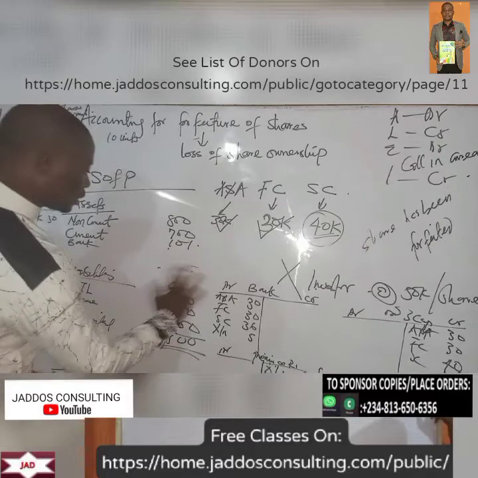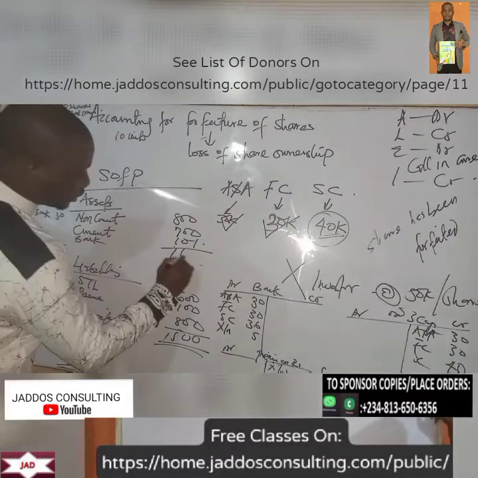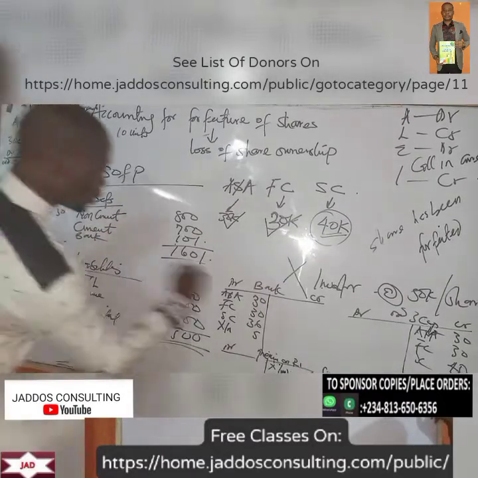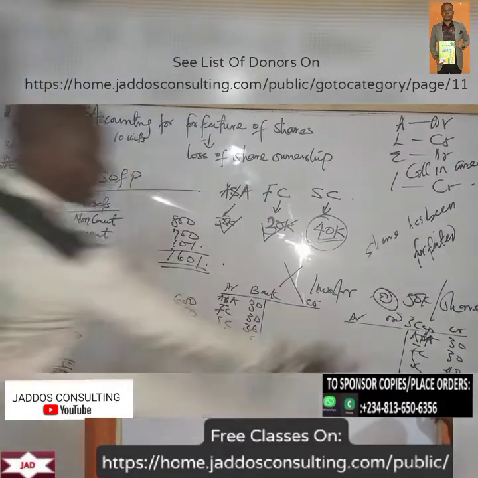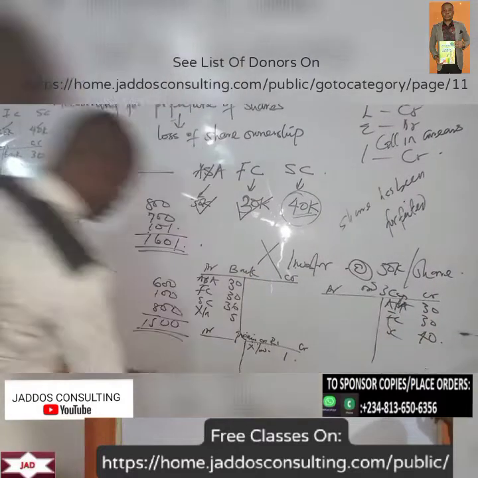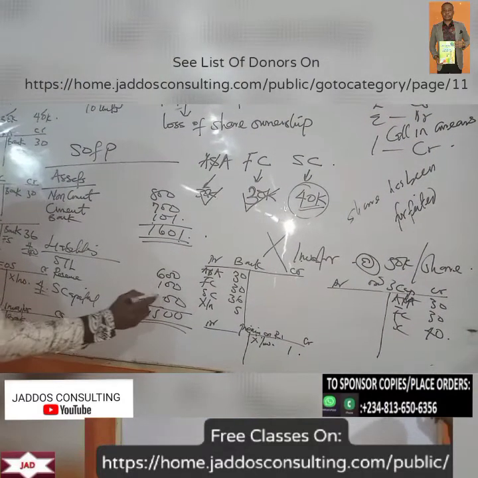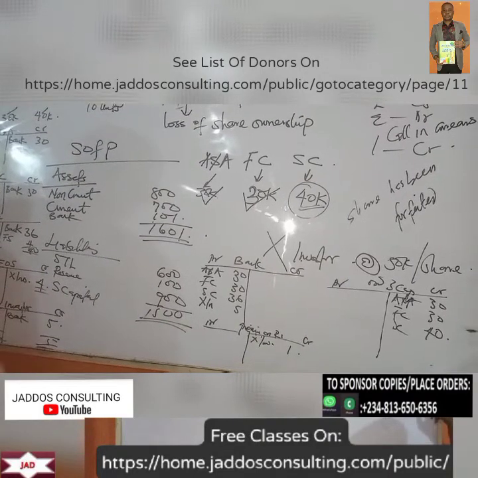So that means this will change from what? 15 to what? 1601, right? Now, ordinary share capital, can you see? This is 30, 30, this is 100. So that will increase from what? 800 to what? To 900, right?